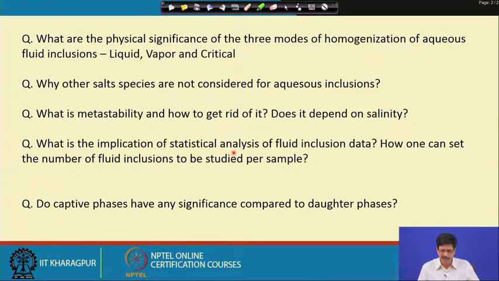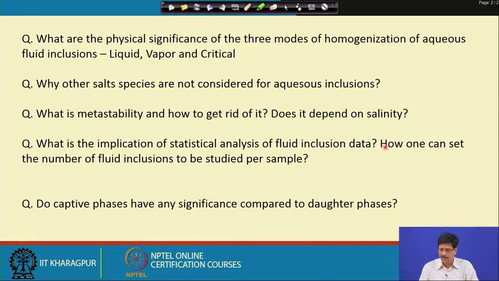Now, on the implication of statistical analysis of fluid inclusion data: how can one set the number of fluid inclusions to be studied per sample? This is a question on which no direct or straight answer is given. Fluid inclusion data is definitely quantity intensive, so the number of data has to be good enough to take care of the statistics in terms of the distribution in temperature of homogenization, or salinity, or whatever parameter.